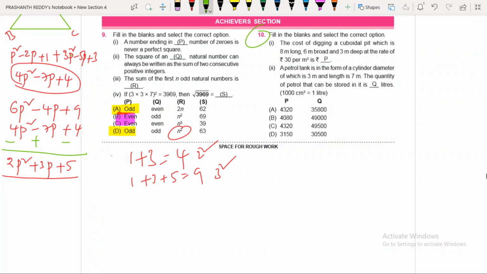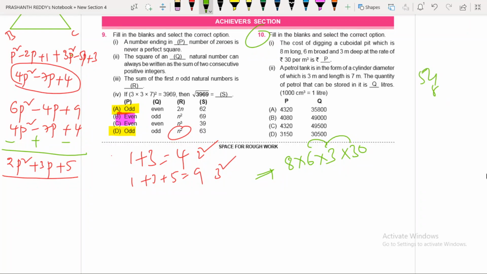Length is 8 meters, breadth is 6 meters, depth is 3 meters. Length into breadth into height, you are going to get volume. This volume into 30 rupees, you are going to get the required amount. How much are you getting? 3 3s are 9, 9 6s you are getting 54. 54 8 times means you are getting 432.